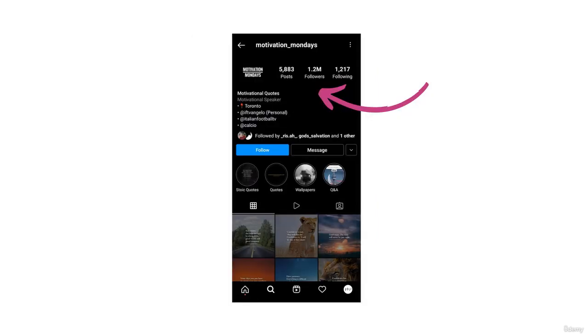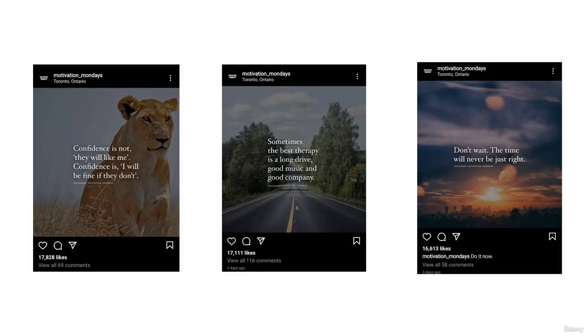The next page is called Motivational Mondays, and this page has around 1.2 million followers. As usual, we are going to check the posts of this page. I have 3 posts, and the first post has around 18,000 likes, the second post has around 17,000 likes, and the third post has around 16,000 likes. So the average number of likes for this page is around 17,000.